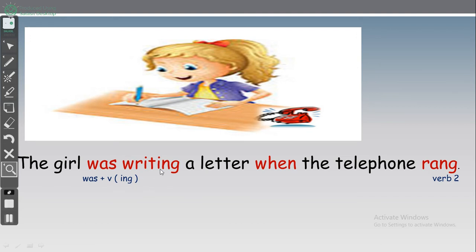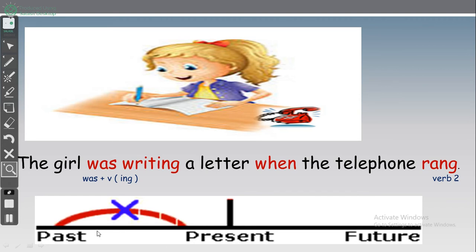Okay, the girl was writing a letter, then the telephone rang. Okay, this is the first action. Okay, is it clear? What should you know? Here we have this picture. We have past continuous here in red. Okay, past continuous, which means the action was continuous in the past. Okay, it continued for a period of time in the past. Okay, this cross is the simple past. Okay, the cross is the action that interrupted it.